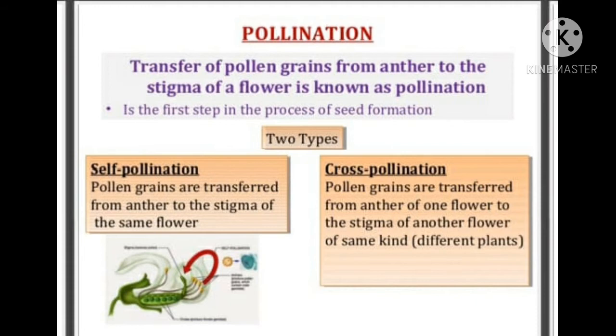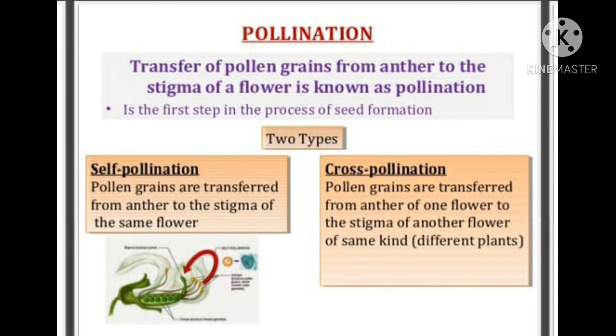Self-pollination means when the pollen of a flower falls on the stigma of the same flower. Pollen grains are transferred from anther to the stigma of the same flower. Then it is called self-pollination. You can see in the pic also.